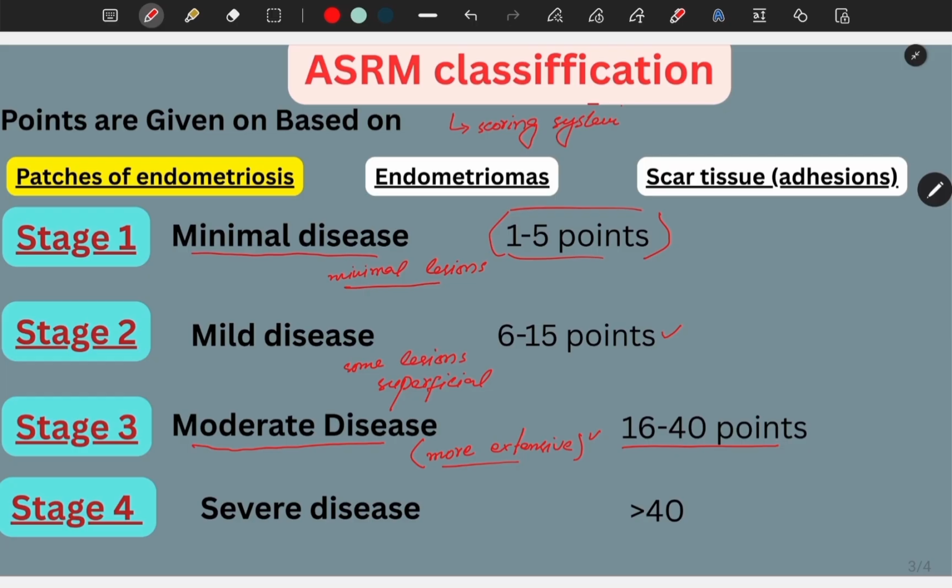The fourth stage is severe, and it indicates severe disease with widespread lesions, extensive adhesions, and significant involvement of pelvic structures. It includes deep endometriosis, significant adhesion formation, and potential involvement of other organs. Scoring range is more than 40 points. If you want to go into details, you can visit the website of the ASRM, the American Society for Reproductive Medicine, and you can find further detail there.